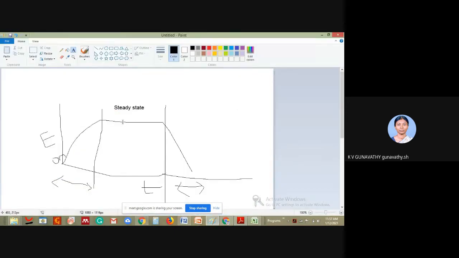See, this is the maximum energy. So at steady state, I can write this E as equal to E max. So at steady state, dE by dt is equal to 0 and E is equal to E max.